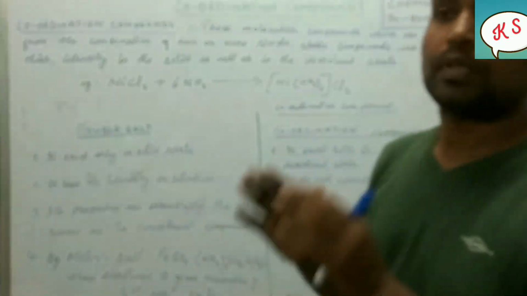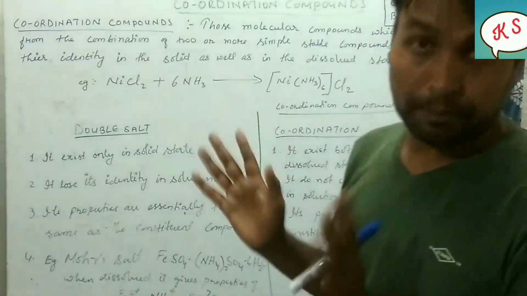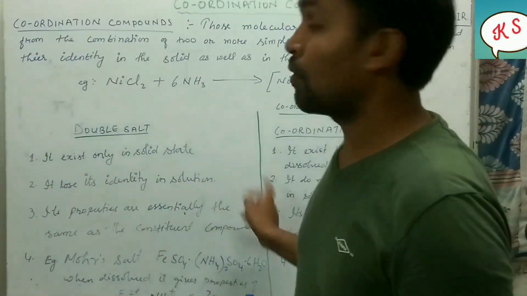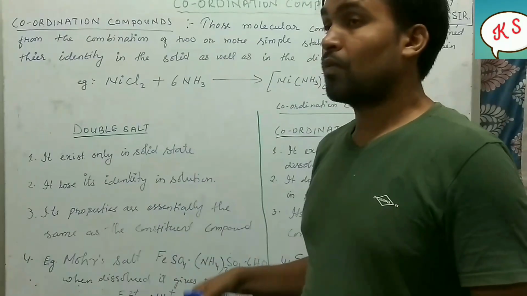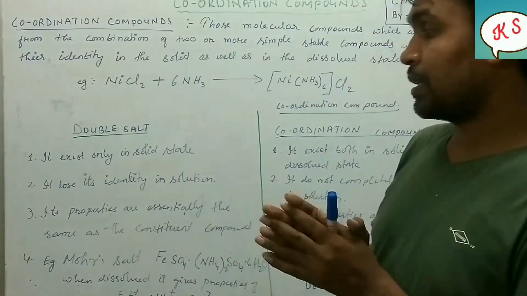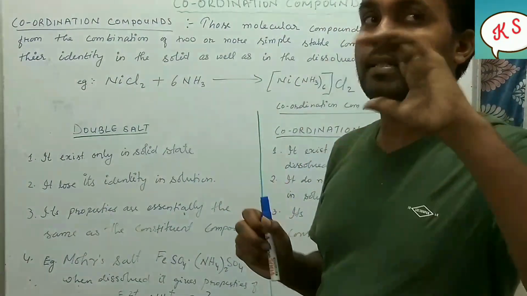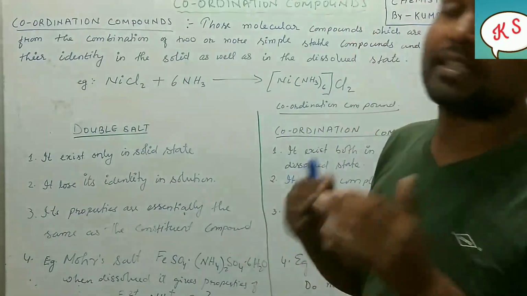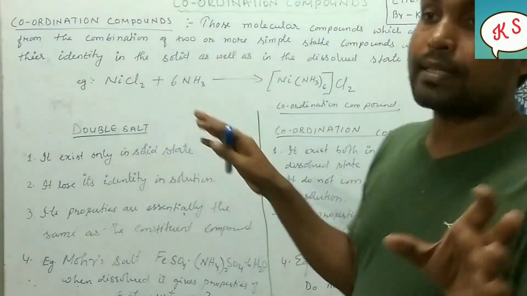But in case of double salt, what will happen when it will dissolve? It will show the same properties as the compounds from which it is made up of. That one and the double salt both will show the same properties.